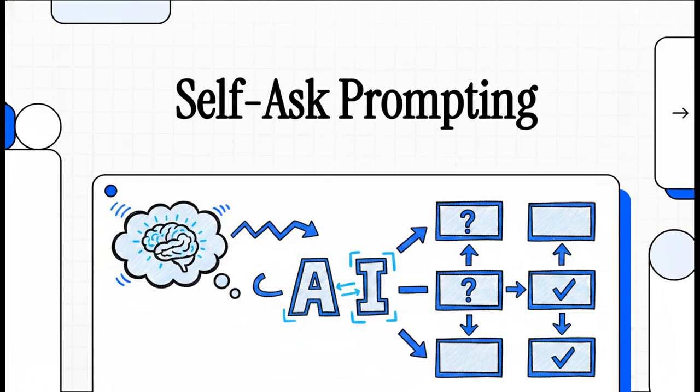I'm honestly so thrilled you're joining me today because we're going to look at something that literally transforms how we interact with large language models. I mean, if you've been messing around with AI for a while, you know that sometimes getting it to just think straight kind of feels like an uphill battle, right? Well, today we're going to explore how to seriously upgrade an AI's reasoning capabilities using a pretty amazing technique called self-ask prompting. So let's just dive right into it.